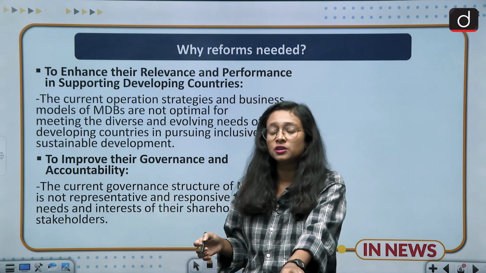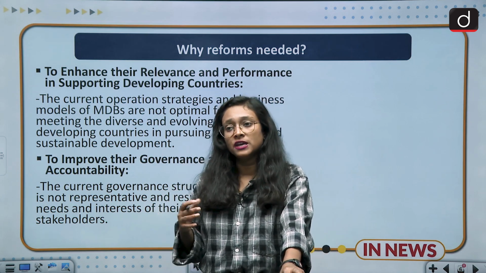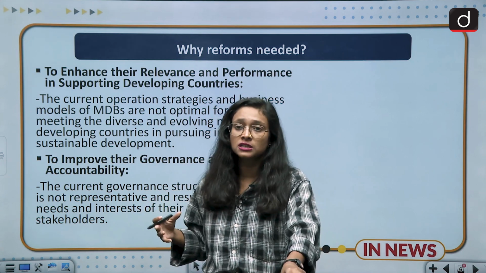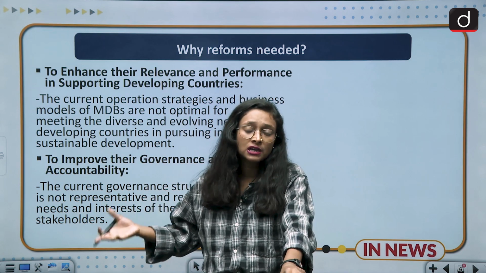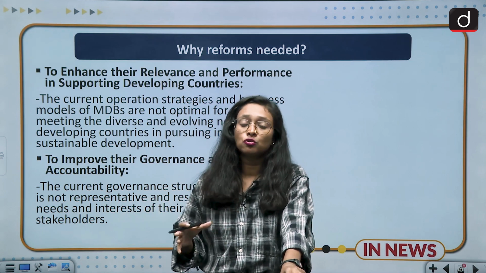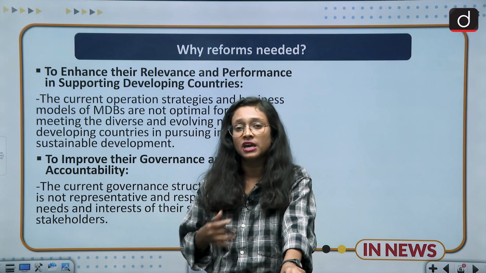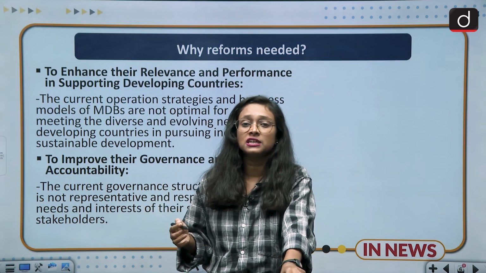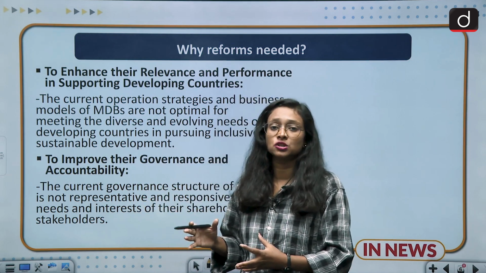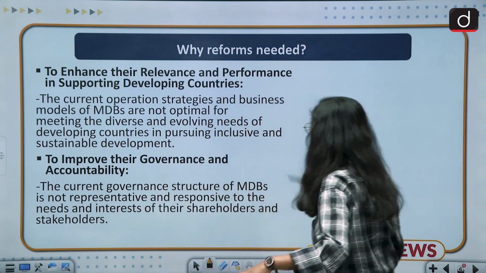And the second most important thing is that it also lacks transparency and accountability, because we have seen that most of the time it has favored the middle income countries. So third world countries felt left out. And suppose developed countries are lending loans to developing countries, they give loans to the favorable countries with which they have a good relation. So there is inappropriate behavior which has been found in this kind of organization. That's why reforms are needed in the MDBs. So this is the reform part.